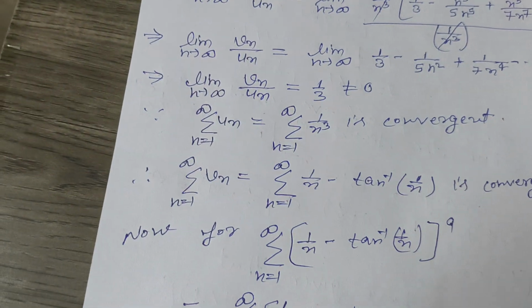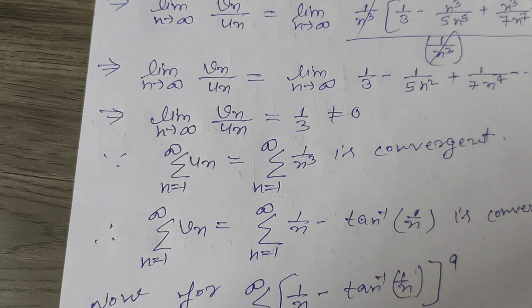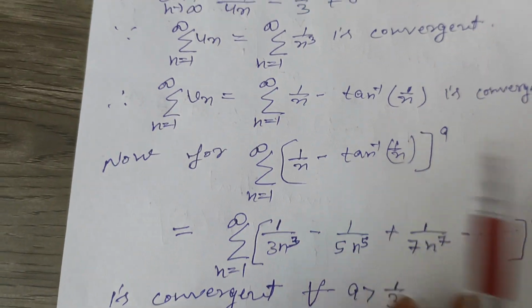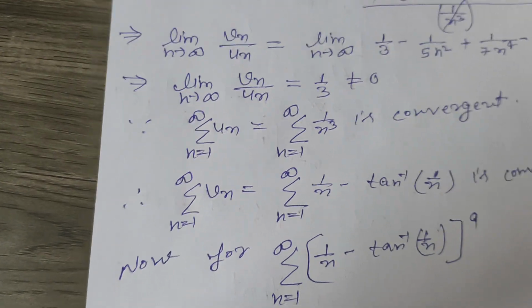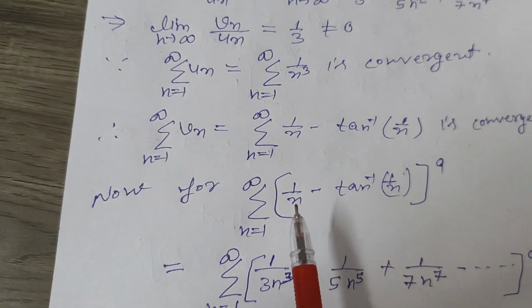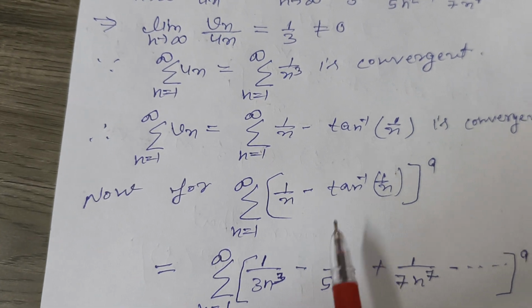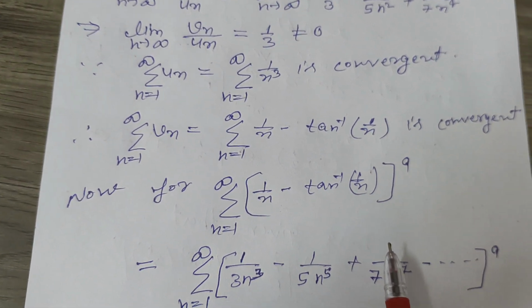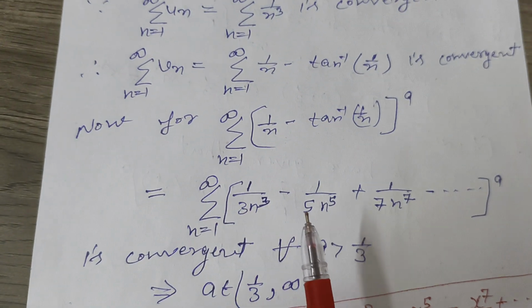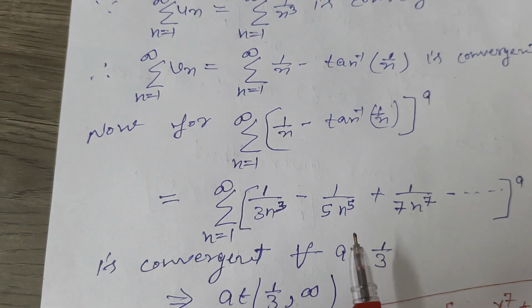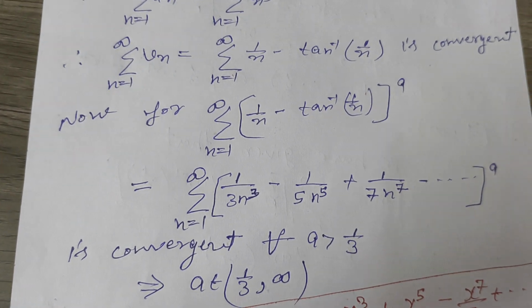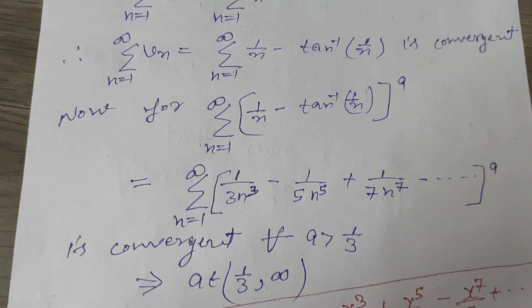So now we go to the given series. Summation an, that is summation n equal to 1 to infinity (1 upon n minus tan inverse 1 by n) whole power a, that is summation n equal to 1 to infinity (1 upon 3 n cube minus 1 upon 5 n power 5 plus 1 upon 7 n power 7 minus dot dot dot) whole power a.